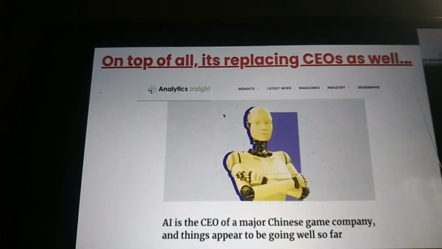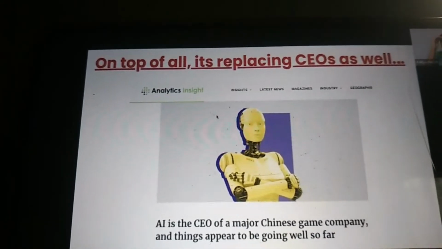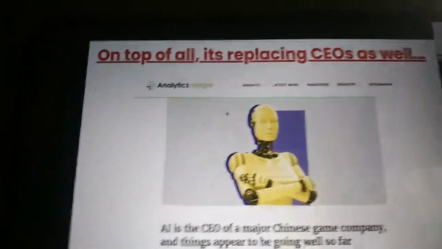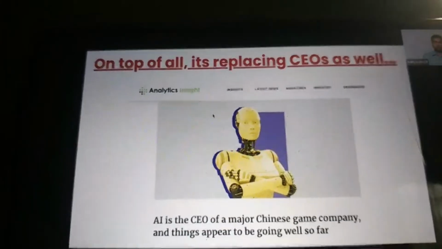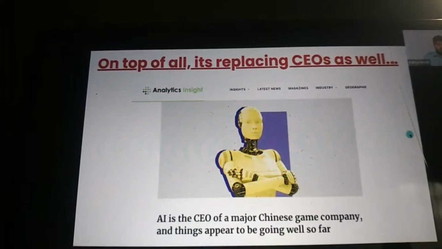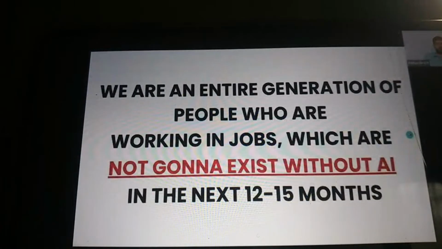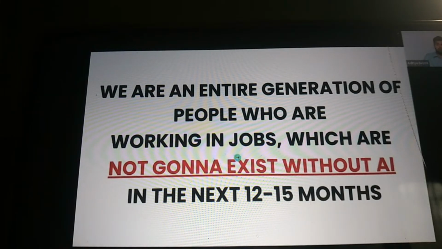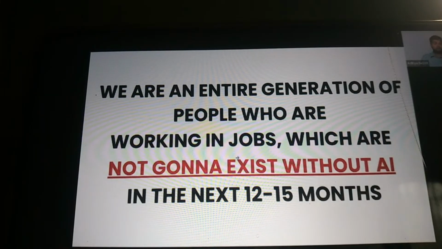Just imagine if a CEO can be replaced by AI. Just imagine what is going to happen to middle-level management and the people directly working, right? If the CEO can get replaced, just imagine what is going to happen to your job, right? That's what is happening right now, right around us, in 2025. We are an entire generation of people working in jobs which are not going to exist without AI in the upcoming 12 to 15 months.